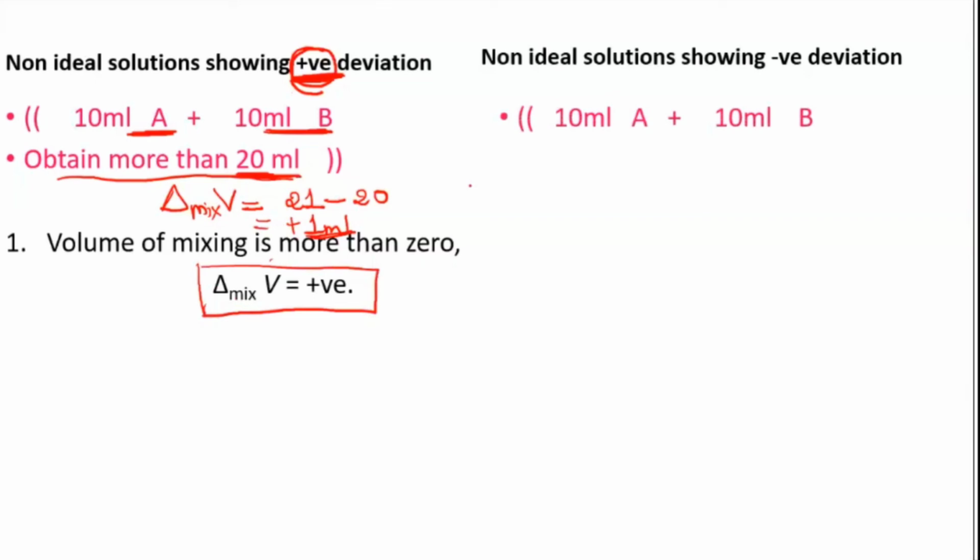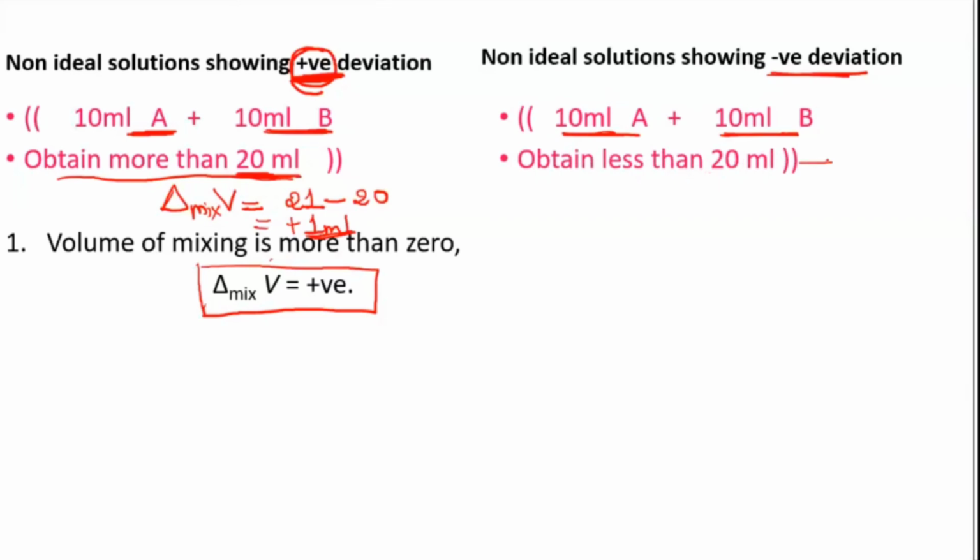Let's go for the next one. If they are showing negative deviation, then if I take 10 ml of A and 10 ml of B, your volume will be less than 20 ml. Let us take 19 ml.